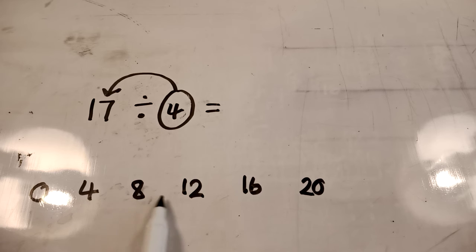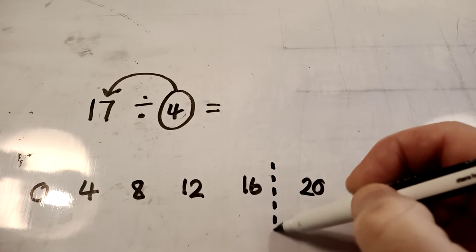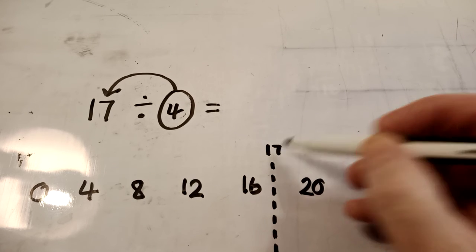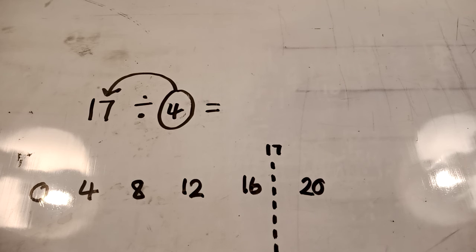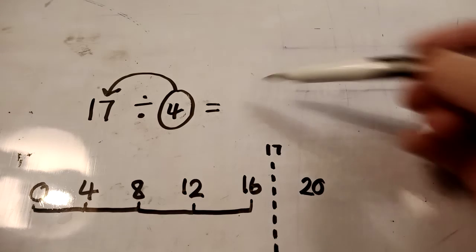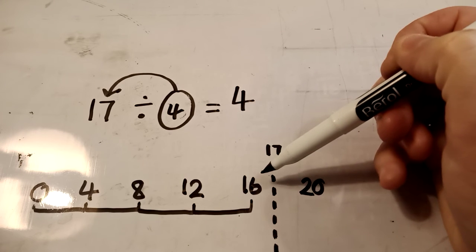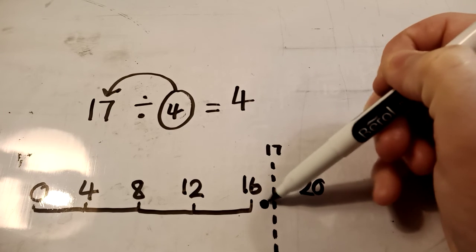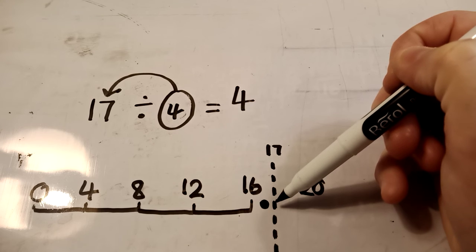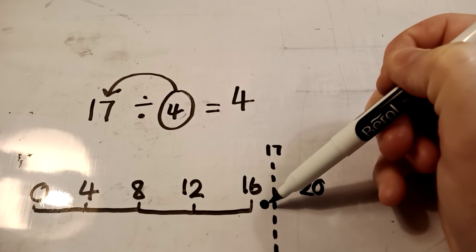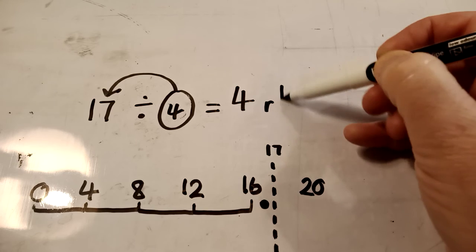But can you see 17? Where would 17 be? Yep, it would be there. So mark on 17. So how many 4s this time? 1 4 goes in, 2 4s, 3 4s, 4 4s. So 4 4s fit in, but that only takes us to 16. We need to go one more step to get to 17. And that one more step we write as remainder 1.